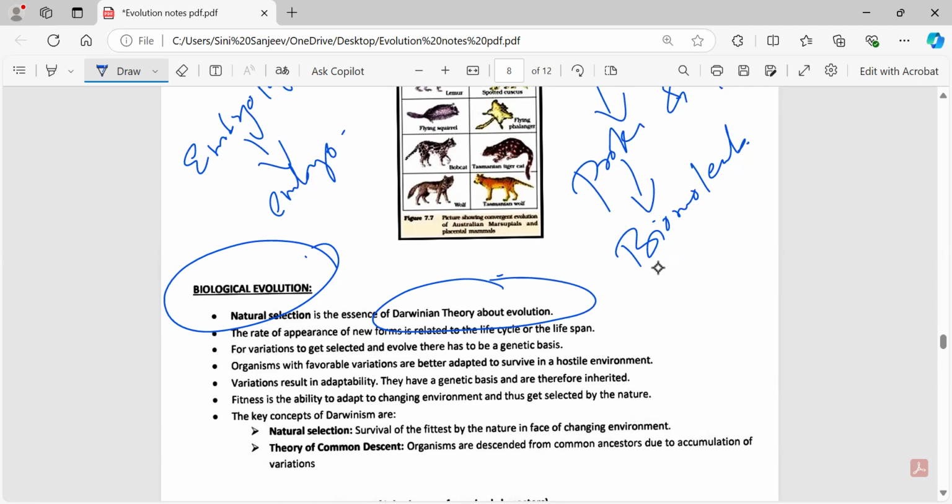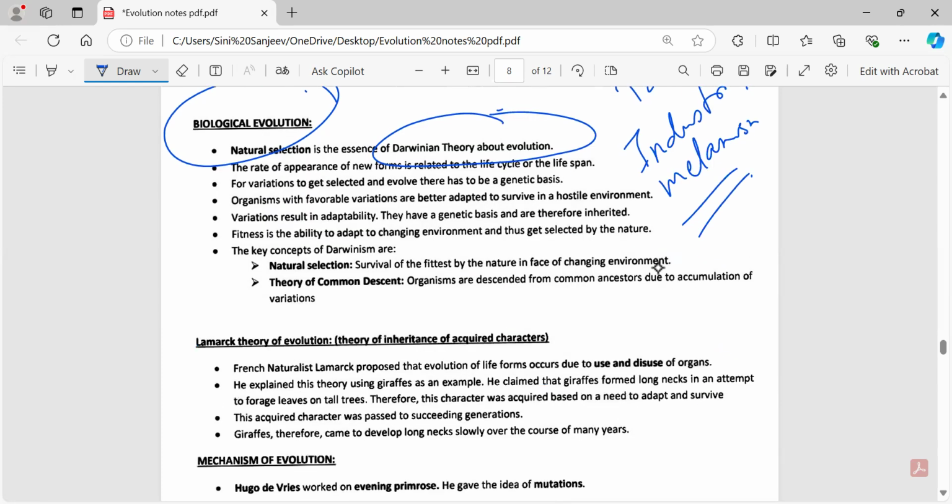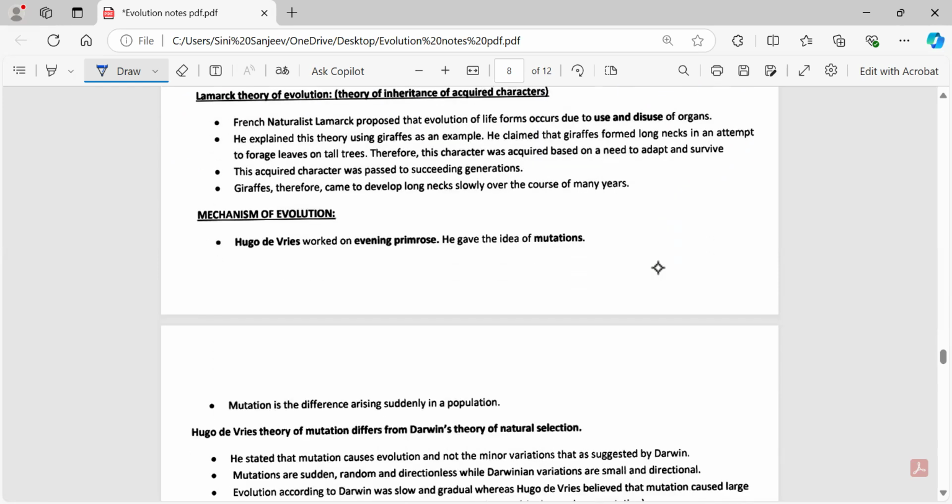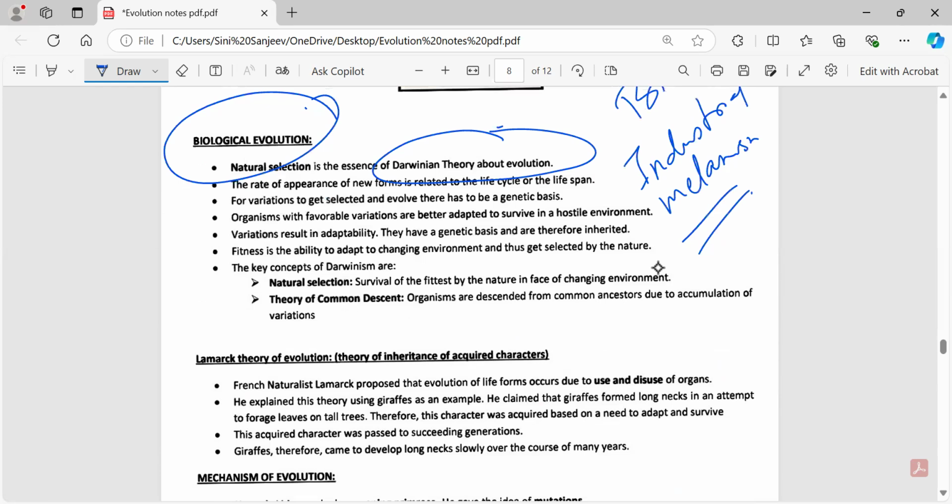Just giving a statement is not enough, so obviously he has to prove or give some evidences for this natural selection. So he took the first thing, which is called industrial melanism. This is a simple thing which we all have learned about the moth. There were moths present on the plants.